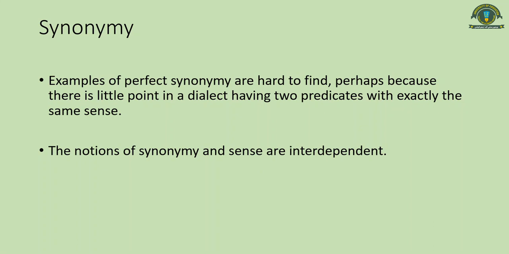In fact, a word has many senses, but all these senses are not synonymous to each other. One word, for example the word lady, or the word intelligent, or the word clever, will have many senses, but all these senses will not be synonymous. Or, for example, the word bank will have many senses, but all these senses will not be synonymous.